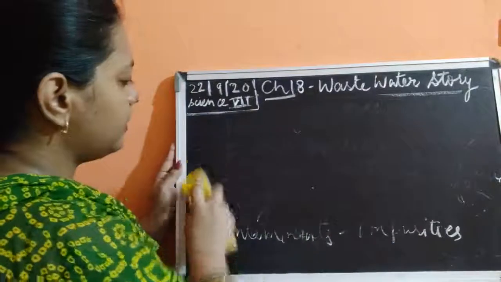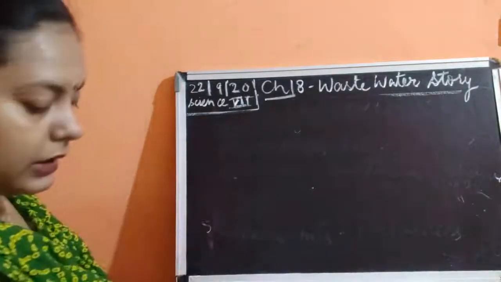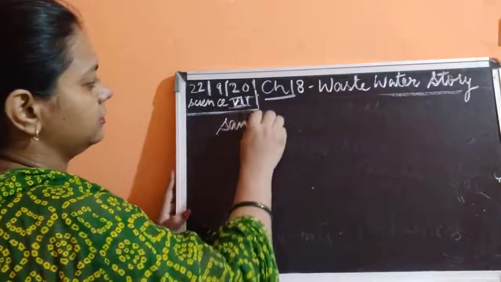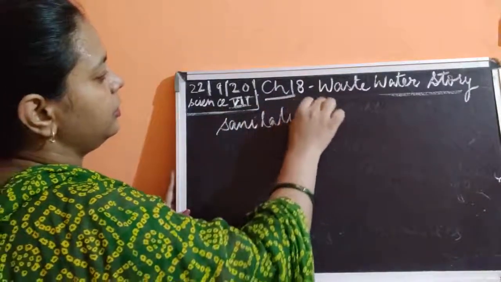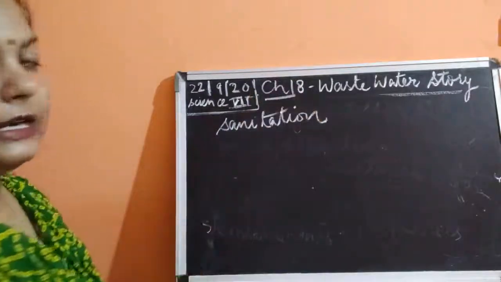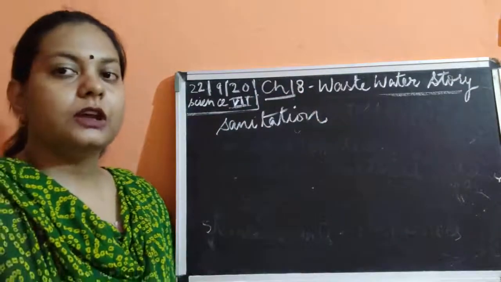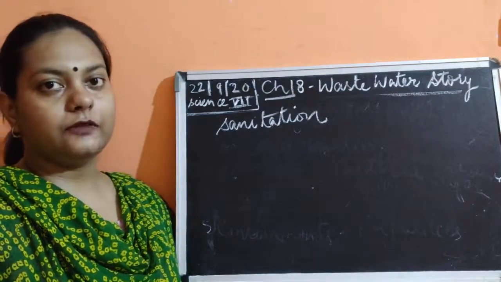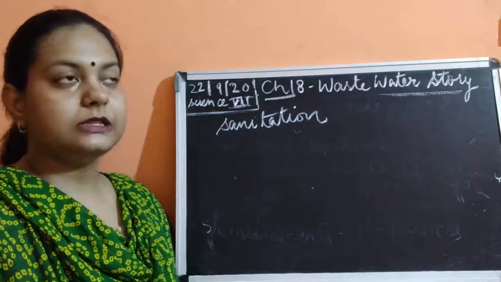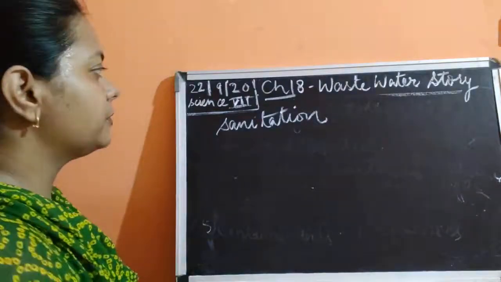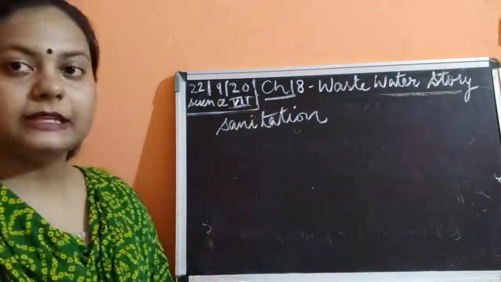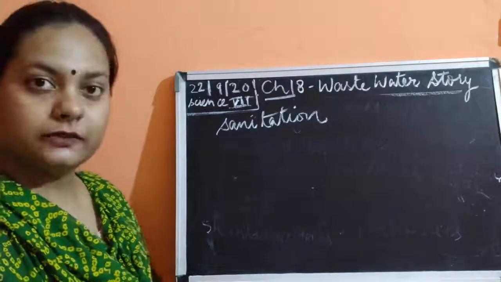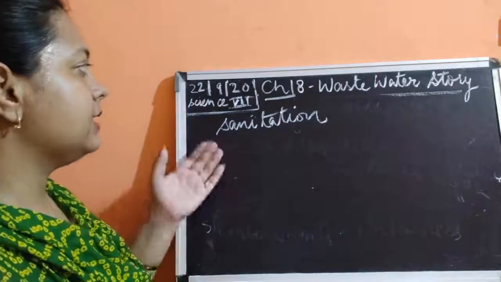The next keyword is sanitation. What do you mean by sanitation? Sanitation is a process by which the people living in an area follow healthy practices, meaning they are living in a clean environment. The process by which the surrounding is kept clean by using various sanitation methods is said to be sanitation.